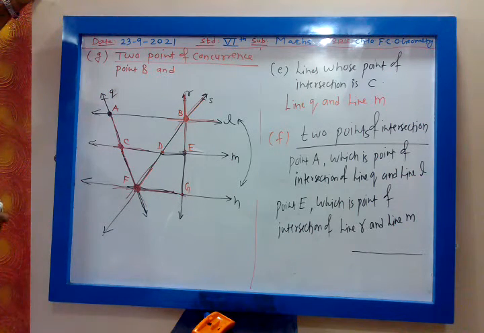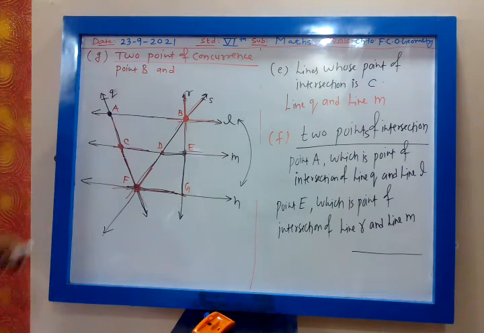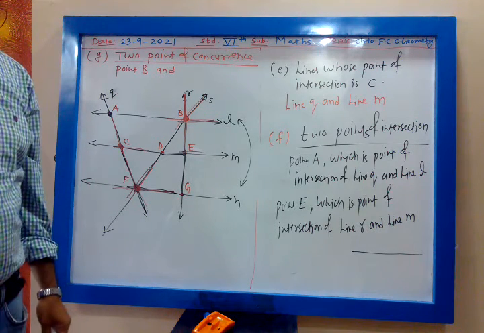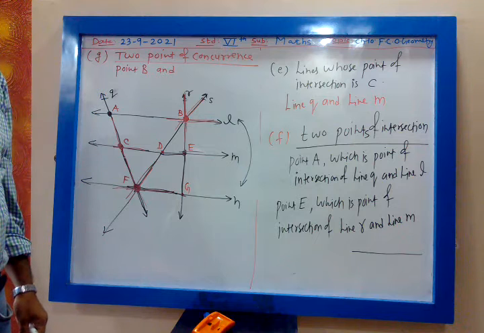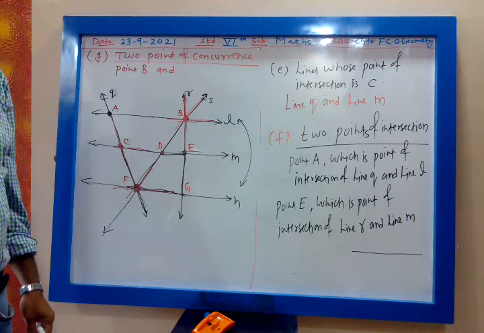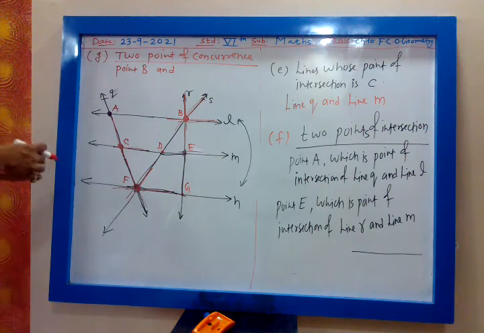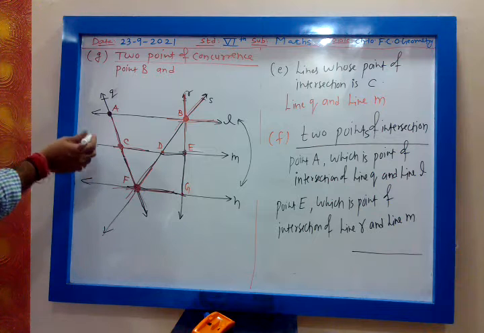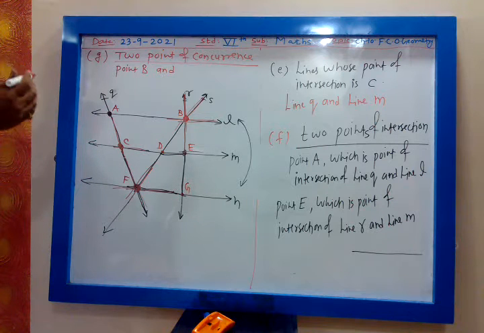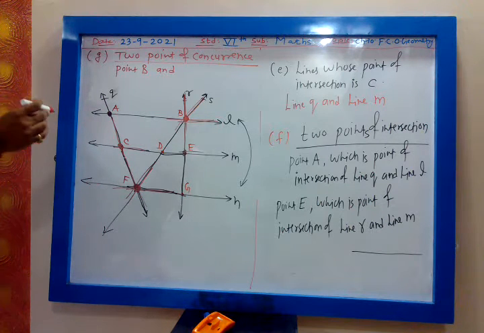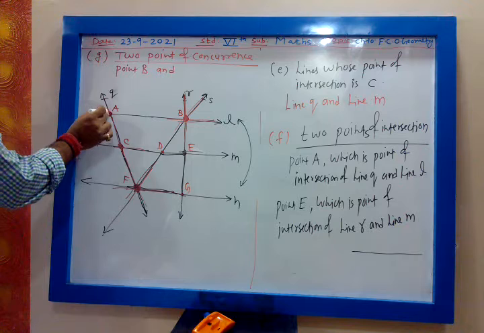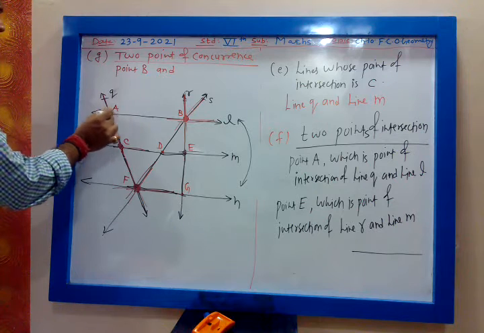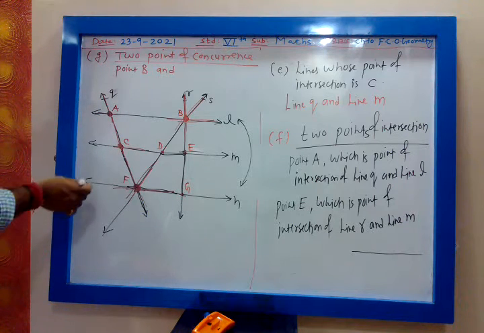Yes, anybody? Chalo, Gauri Sawant, tell me. What is another point of intersection? My dear, point A, where at point A there are 3 lines. Tell me, point A there are 2 lines, point of intersection.